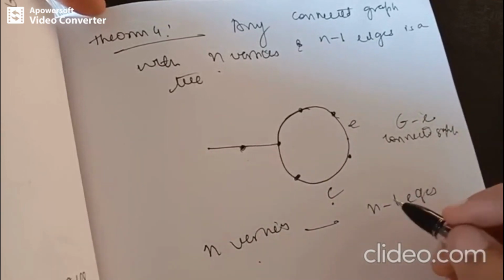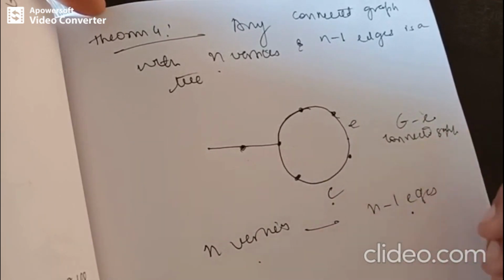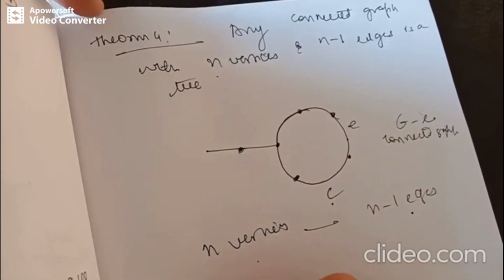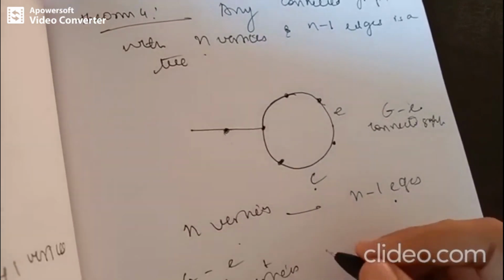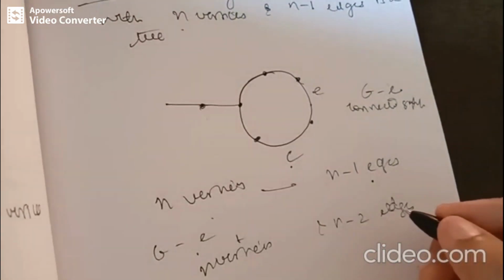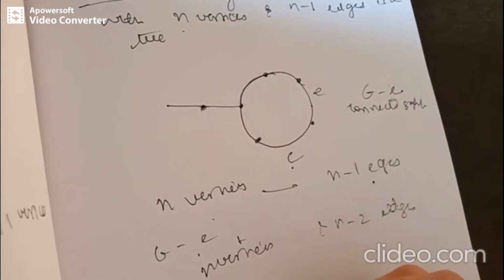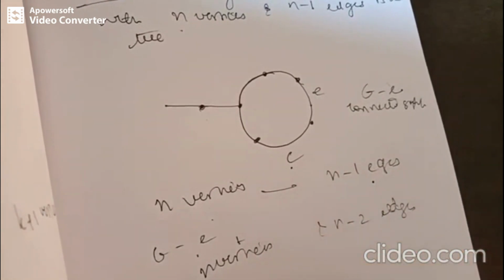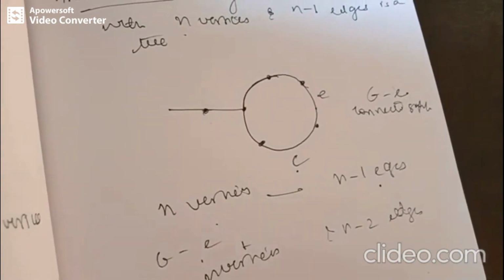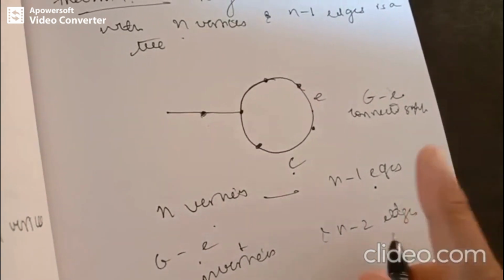On the other hand, G minus E has n vertices and n minus 2 edges, right? Therefore, it cannot be connected. So this is a contradiction.